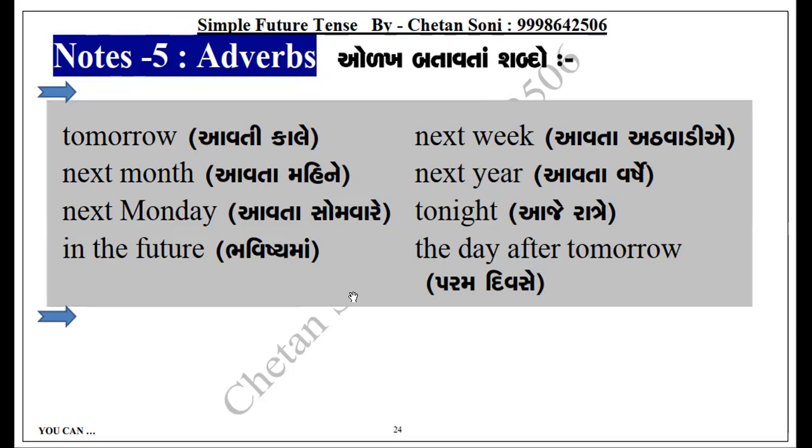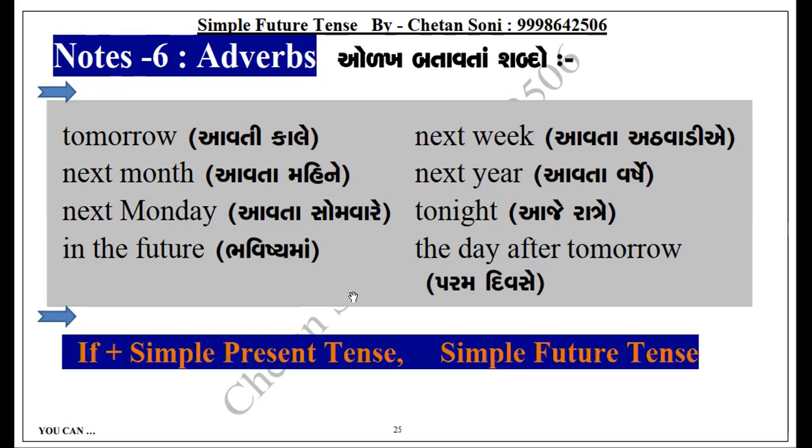With if, only simple present tense is there. If you get is what? You get is simple present. If you get 90% in this exam, I will purchase you a new mobile.